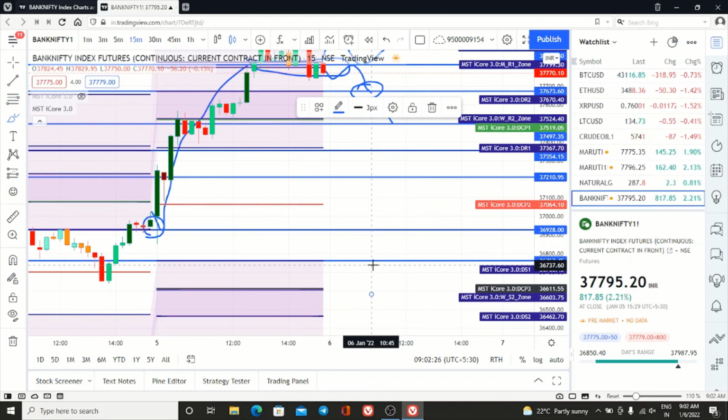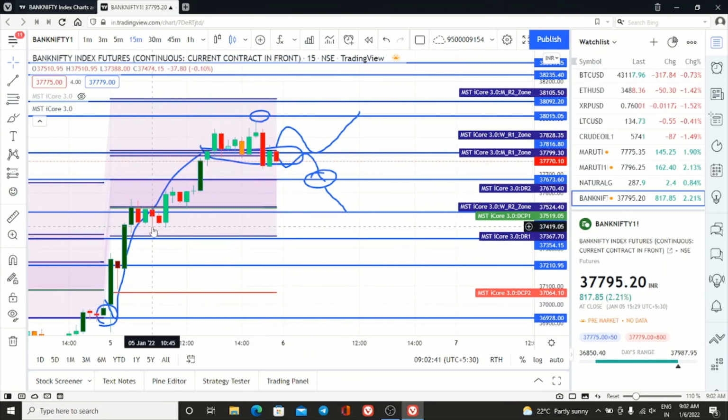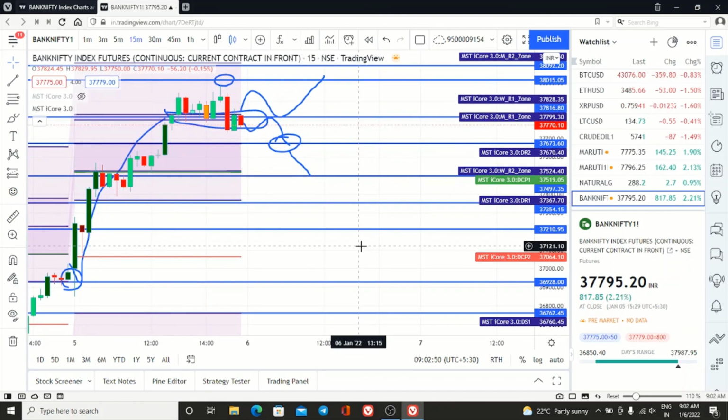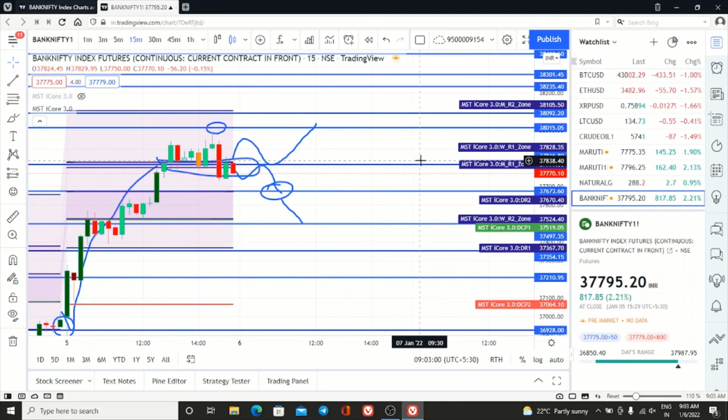It is very simple. This is the way you can analyze the market before it opens. Once this level is achieved, it will go to the next level. But ensure that it has the volume. If it does not have the volume, it is a fake breakout. It has to break the resistance with volume, and break the support with volume. If it breaks without volume, then it is not a true breakout, it is a fake breakout.